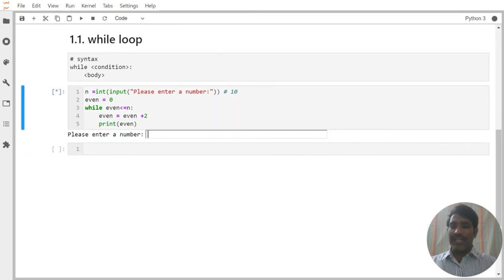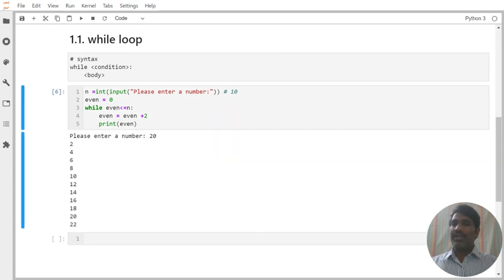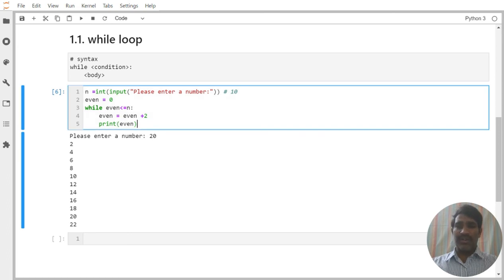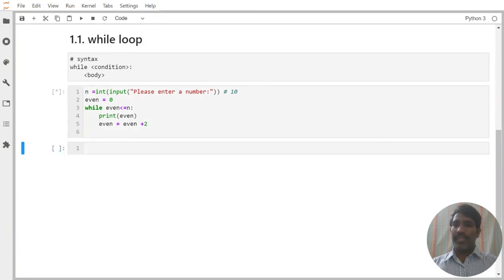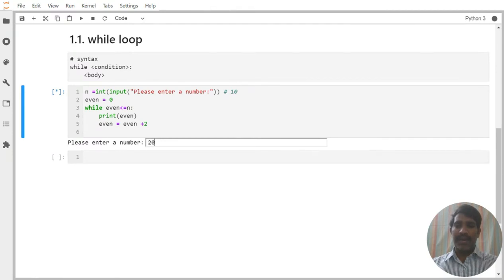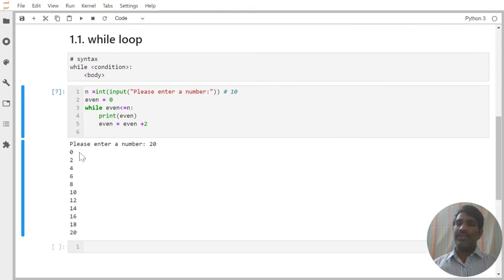If I pass 20 here, you can notice 0 is not printing, and we are getting 20 and 22. 22 also we got, right? That is wrong, right? So this one we have to tweak. I am trying to put this out here. Then I am passing 20.